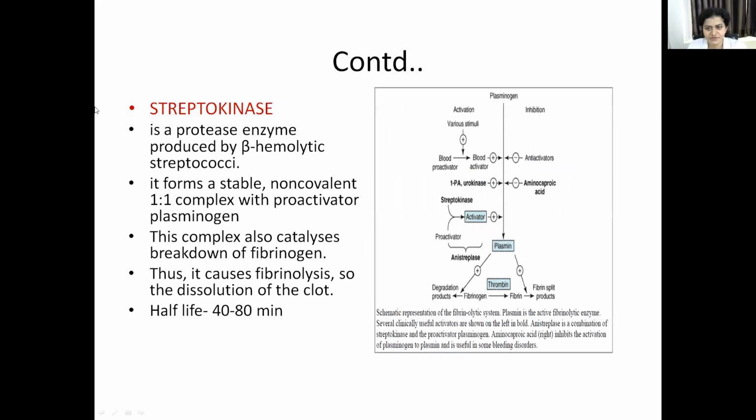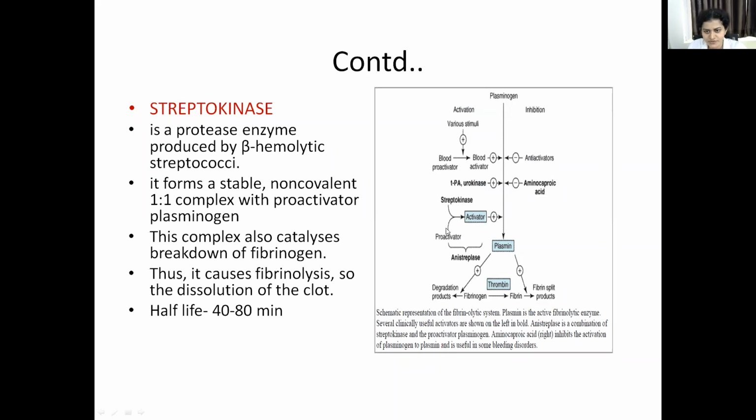Now coming to the individual drugs, first is streptokinase. Remember, this is a protease enzyme. It is produced by beta hemolytic streptococci. So what does streptokinase do? It forms a stable, non-covalent complex with a pro-activator, plasminogen, in a 1:1 complex.